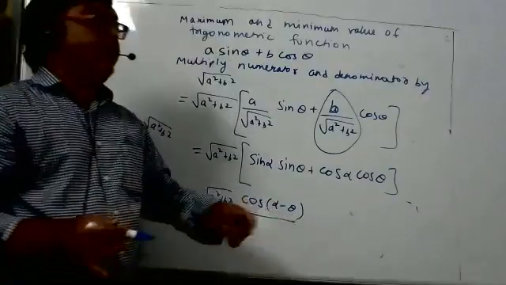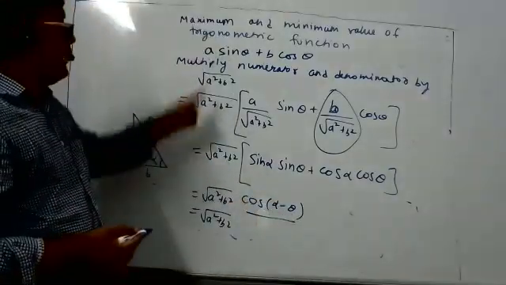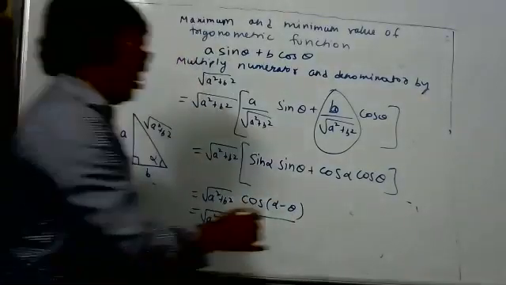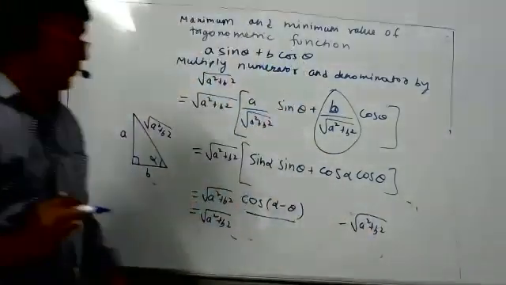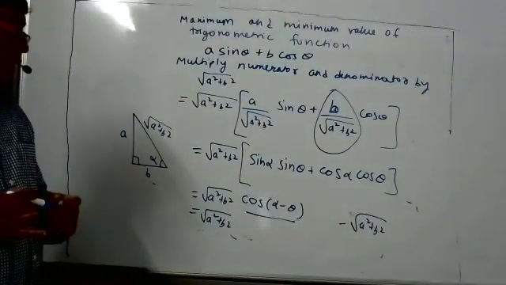Cos of any angle can take a minimum of -1. So what can be the minimum value of the given expression? That can be minus square root of a square plus b square. That's this way. Have you understood? Yes, sir.